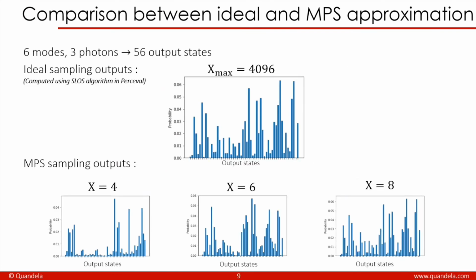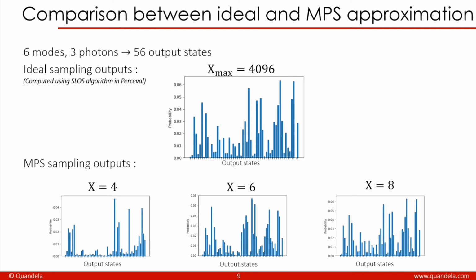This is what I've done in the simple case of 3 photons and 6 modes, which gives me 56 output states in the end. So above you can see an ideal simulation of this boson sampling, which is done with a bond dimension of 4086. And this one has been done using a source algorithm in Perceval and not MPS. And below it, you can see the results of the MPS with a different bond dimension.